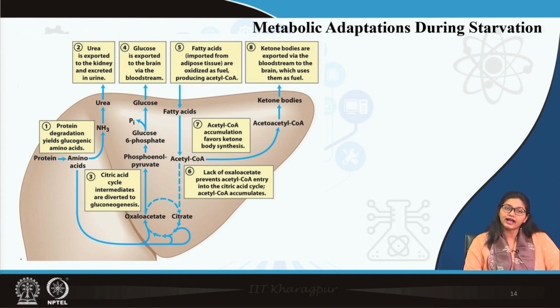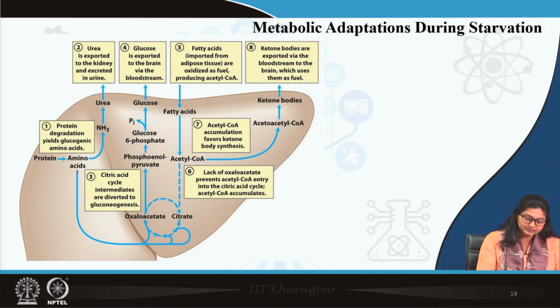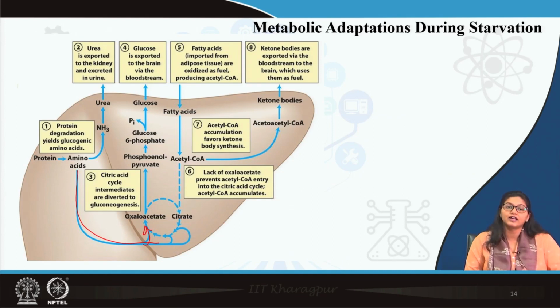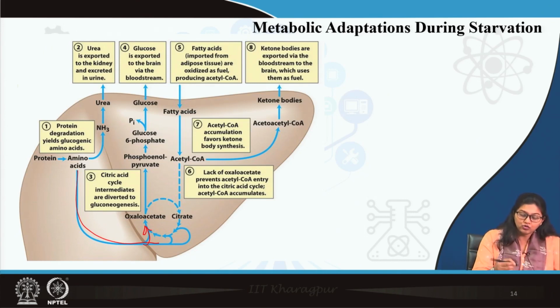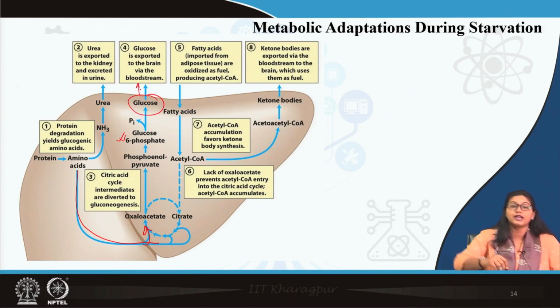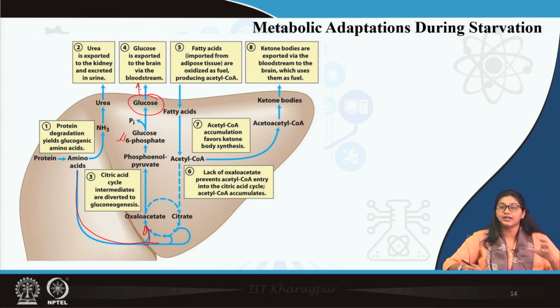Here protein is degraded and the supply is glucogenic amino acids. When amino acids are transaminated or deaminated, they supply intermediates for the TCA cycle. It replenishes the TCA cycle by forming oxaloacetate, and this oxaloacetate is utilized to form glucose 6-phosphate via phosphoenolpyruvate, and finally forms glucose. Now, this glucose is exported to those organs which are completely dependent on glucose, like the brain, one very important thing.